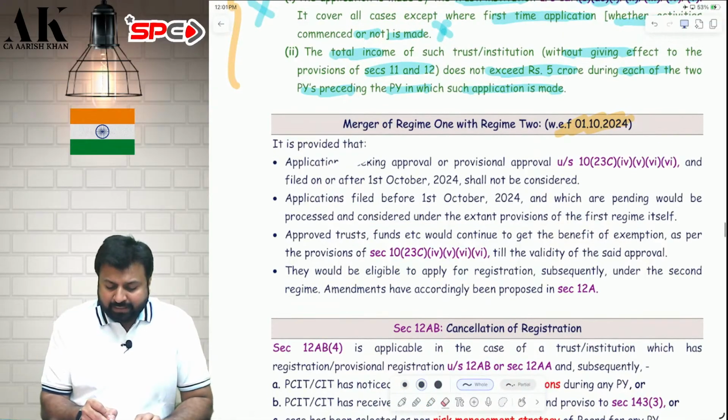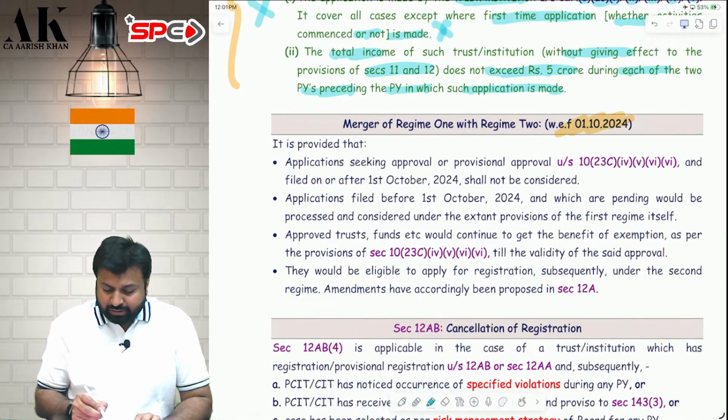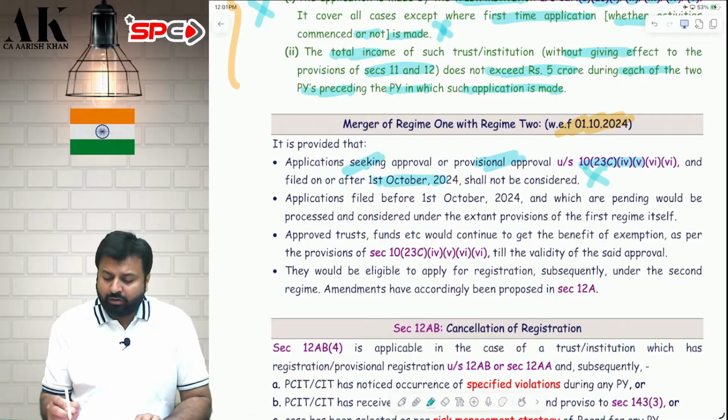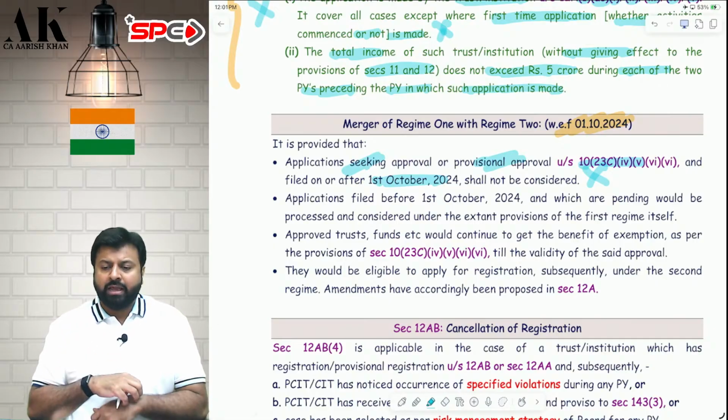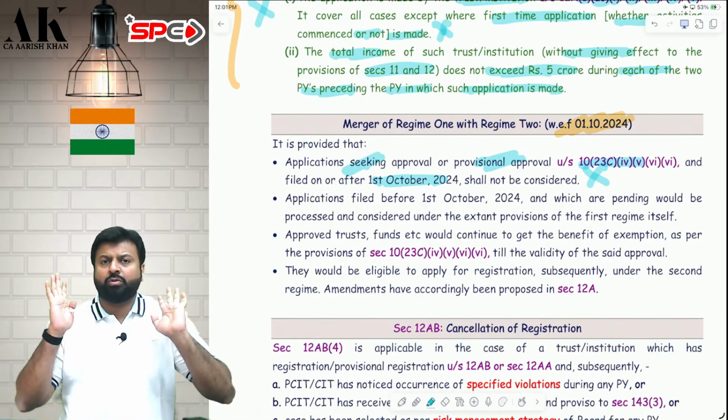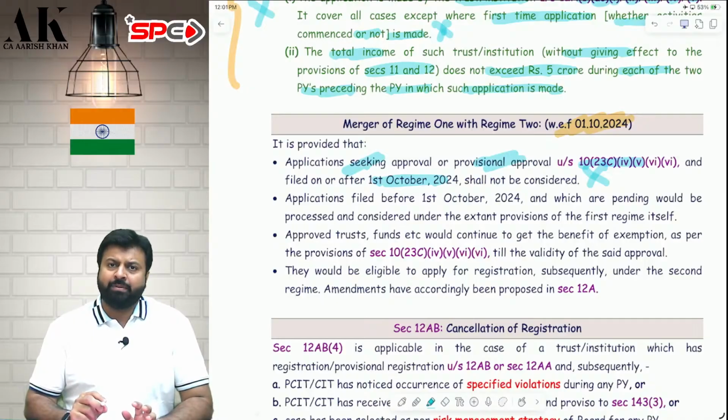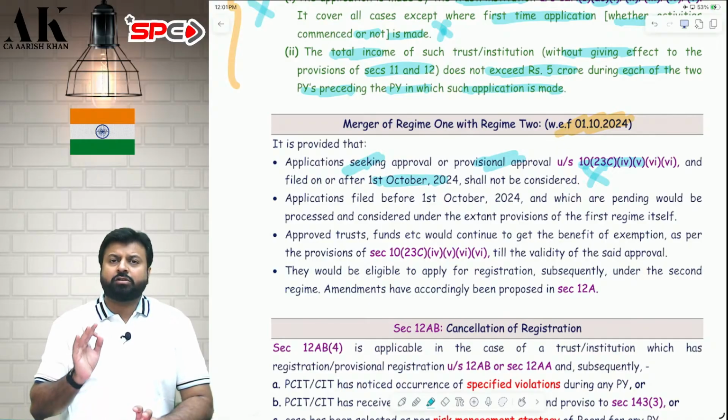If any person is making an application for regime 1 on or after 1st October 2024, that will not be considered. After 1st October 2024, everybody has to make an application under regime 2 only: 12AA, 12AB. You cannot make an application under 10(23C) after 1st October 2024. After 1st October 2024, the doors of applications are closed.